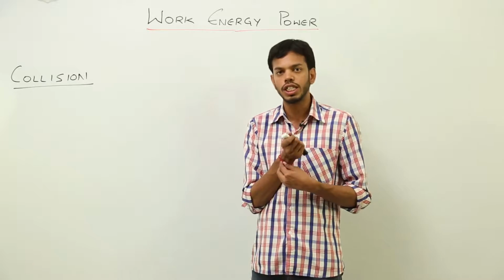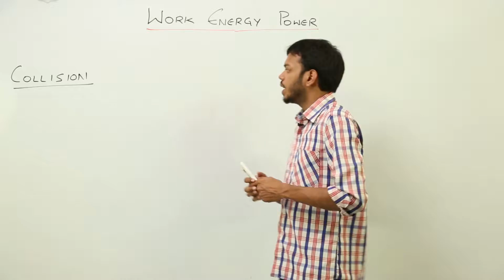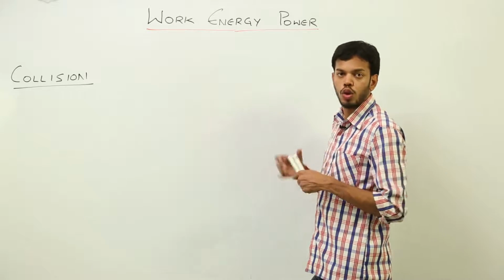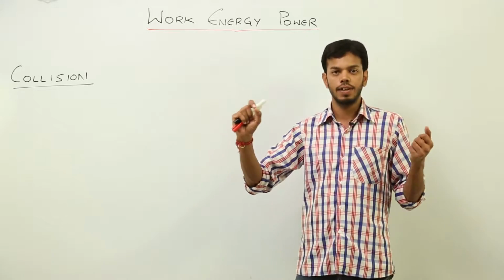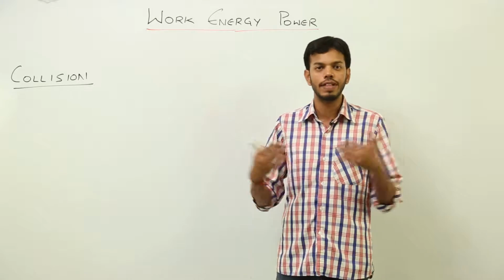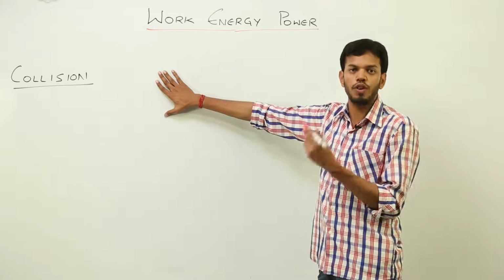So that is the physics definition of collision, but it generally means when two bodies are exerting force on each other because they just bounced into each other, right? Now, some examples of collision are when we play snooker or pool, the balls collide with each other, or when you hit a nail with a hammer, that is also a sort of collision. When automobiles are in accidents, they collide with each other. These are all sorts of collisions.